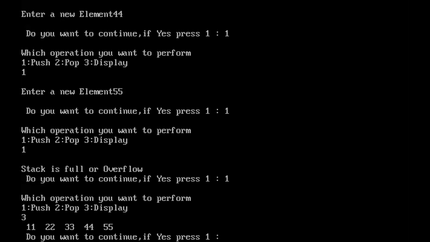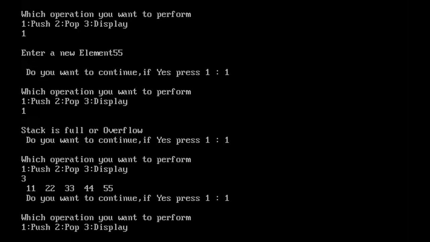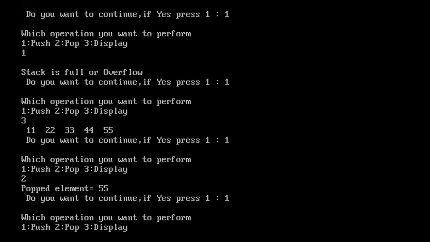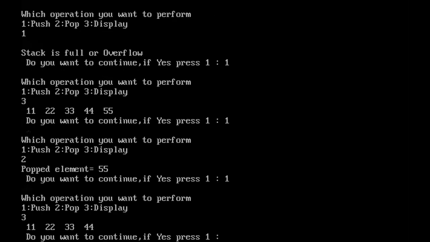Now one more thing, all of you give attention here. Now, if I delete the element, which element is deleted? Which element are you expecting to delete? 55. So here I will press 1. So 2. Which operation you want to perform? Pop. So popped element equal to 55. Which element is deleted? 55. Right. Now we'll display the elements.